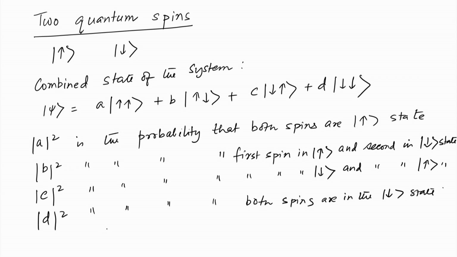Clearly, the total probability has to be equal to 1. So, |A| square plus |B| square plus |C| square plus |D| square will be equal to 1. Now, let us ask a few relevant questions for quantum teleportation.